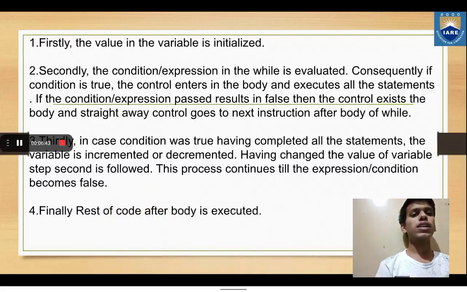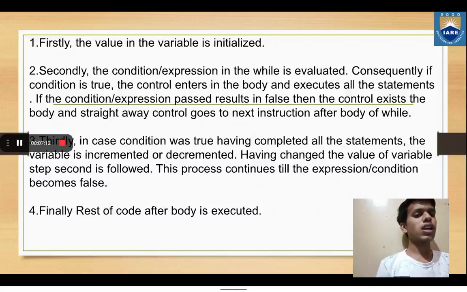Firstly, the value in the variable is initialized. Secondly, the condition or expression in the while is evaluated. Consequently, if the condition is true, the control enters the body and executes all the statements. If the condition or expression results in false, then the control exits the body and goes straight to the next instruction after the body of the while.